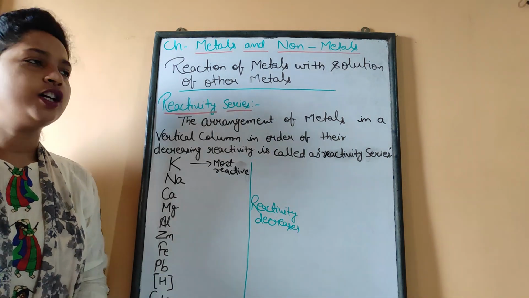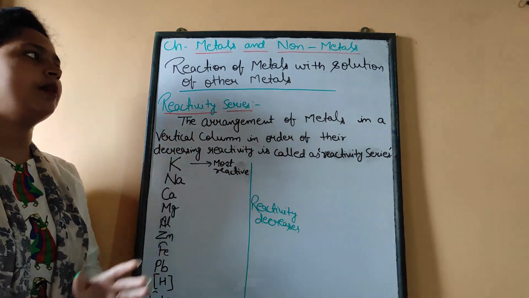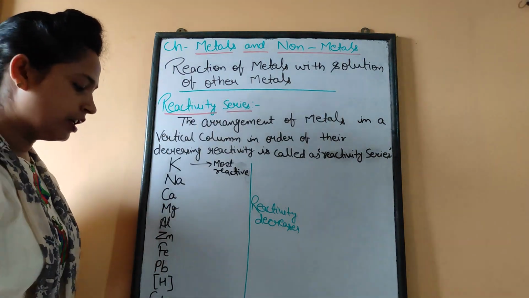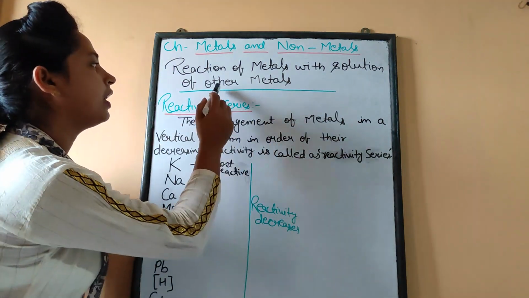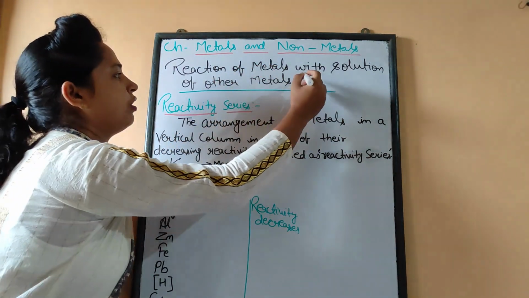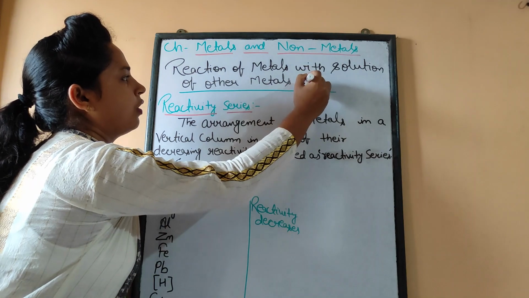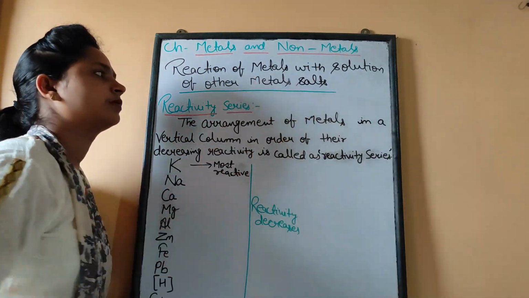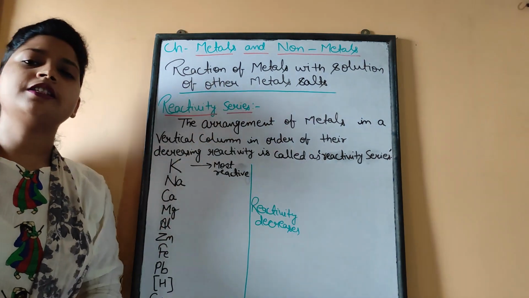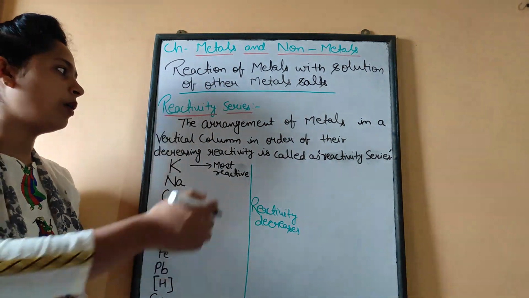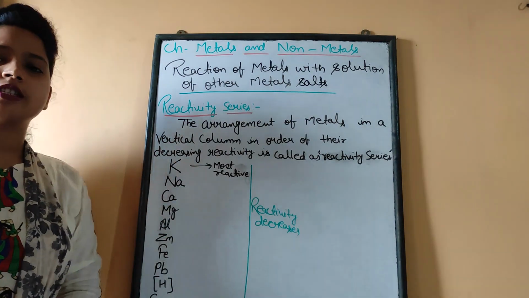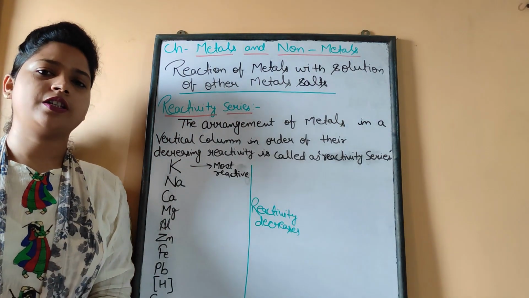Now we are here to have a look at another type of reaction of metals, that is reaction of metals with solution of other metals. Actually it is solution of other metal salt. Now for understanding this topic, we have to know about this subtopic. This is actually the reactivity series. Now what is this reactivity series?